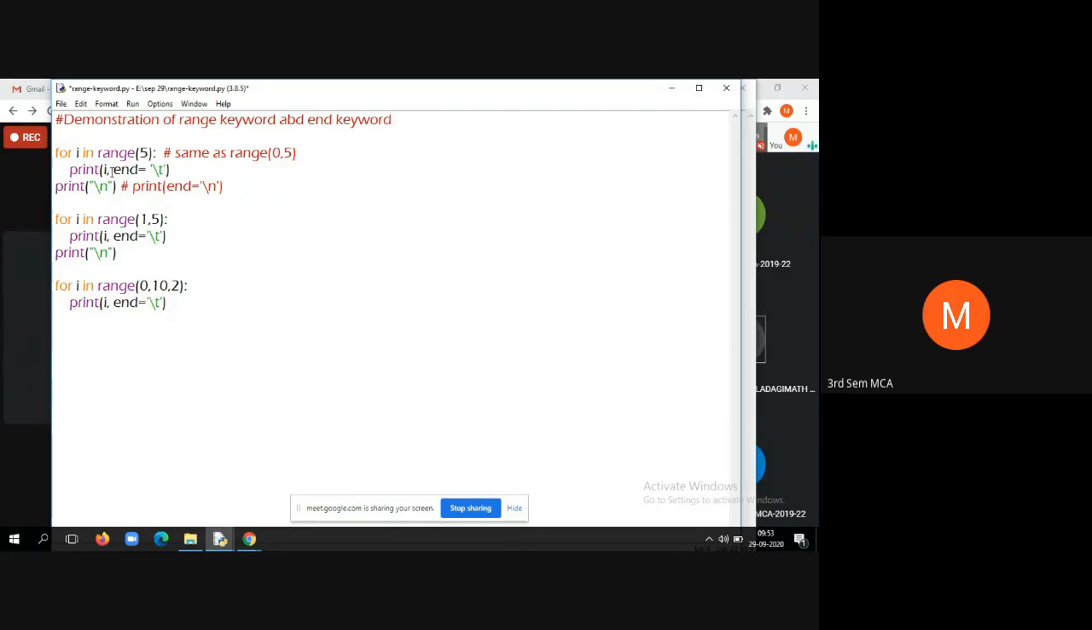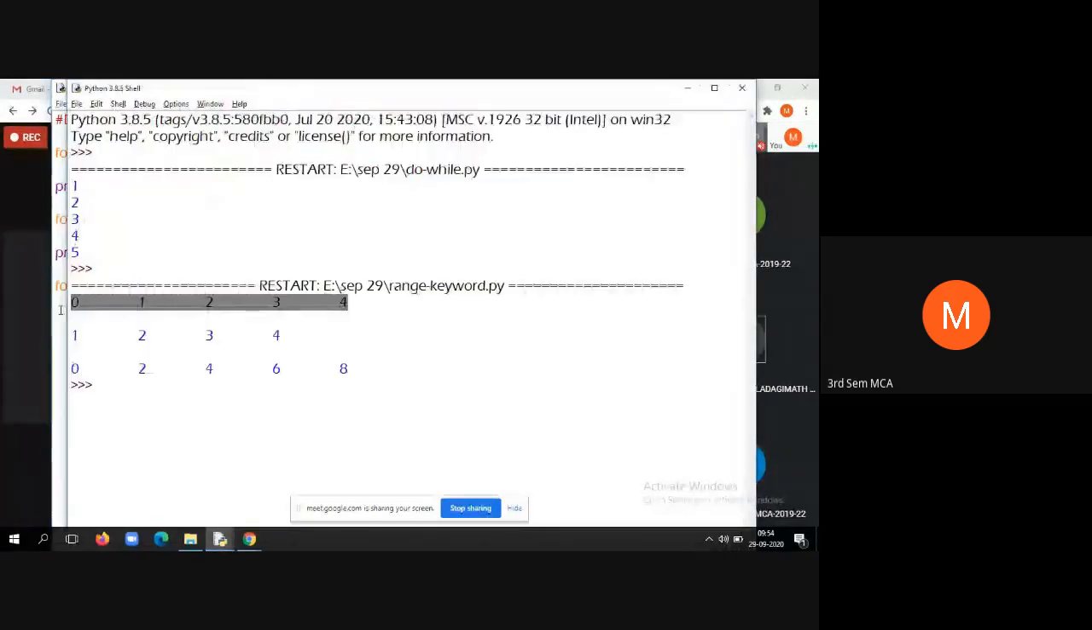So print I value ranging from 0 to 5, 0 to 4, because here the meaning is that also same as for I is equal to 0 in C program, I is less than 5, I plus plus. So this is the equivalent statement. That means starting with 0, from 0 to 4 display all the elements within the range. That means we have to display 0, 1, 2, 3, and 4.